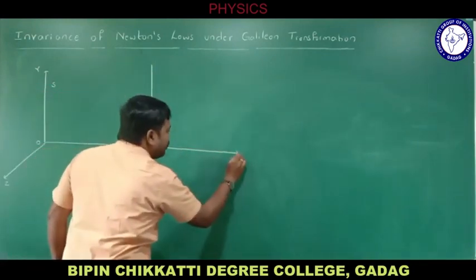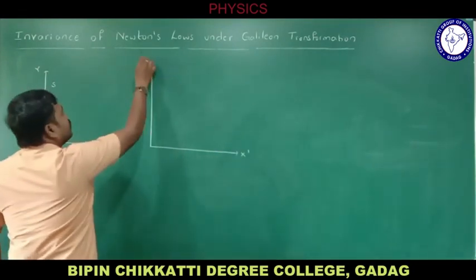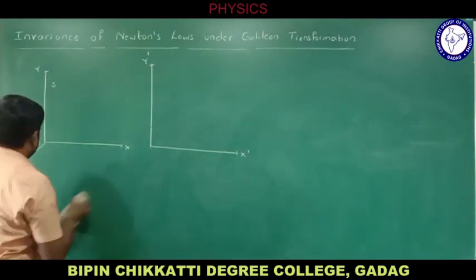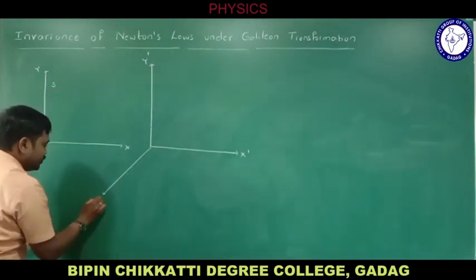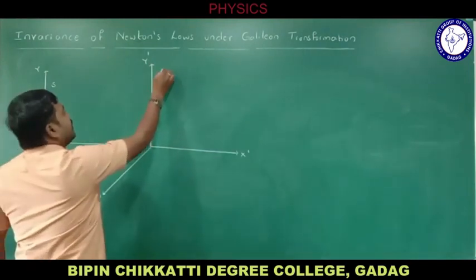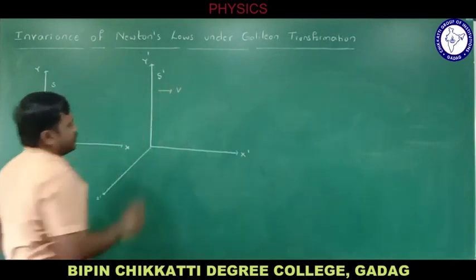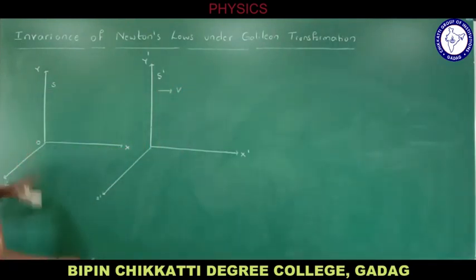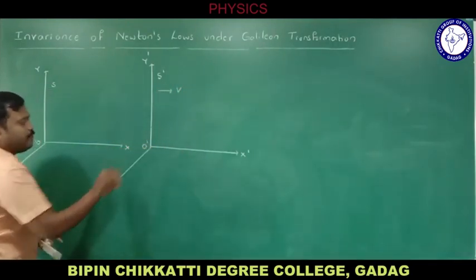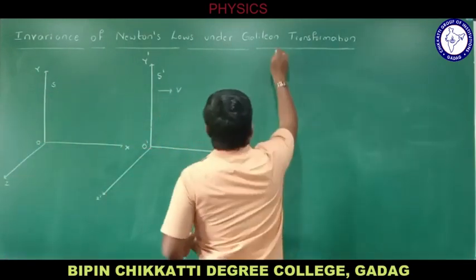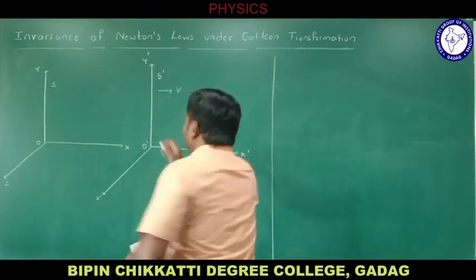This is x dash, this is y dash, and this is z dash. This is the frame S dash, which is moving with constant velocity V. This is origin O, and let me take this as origin O dash.